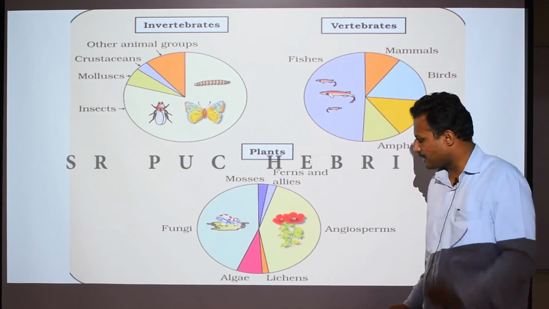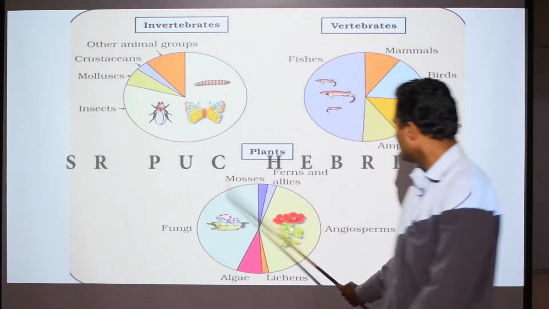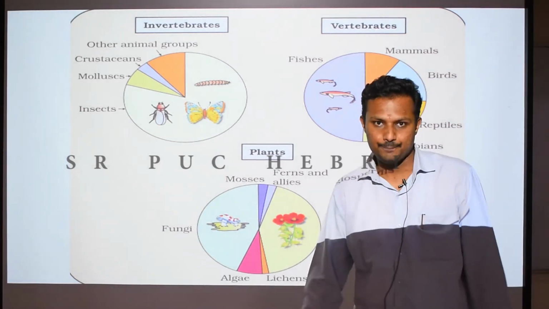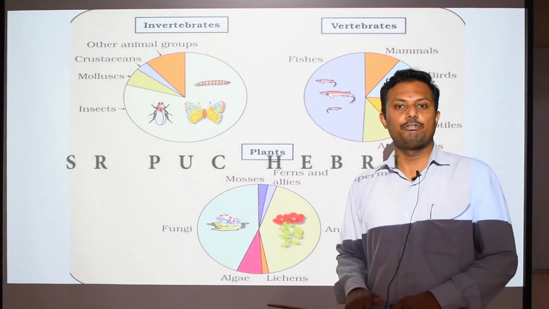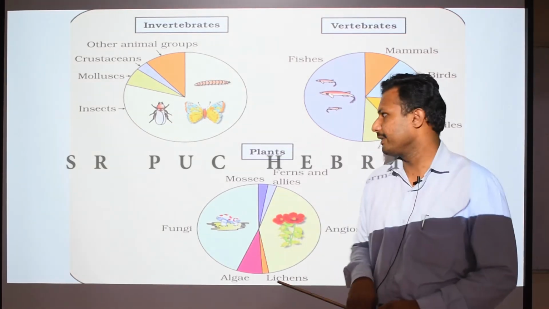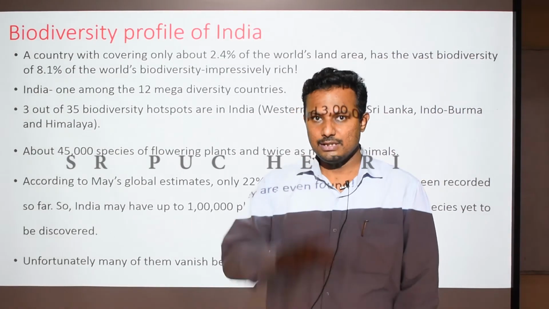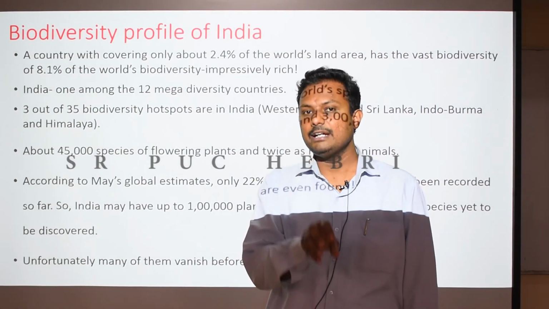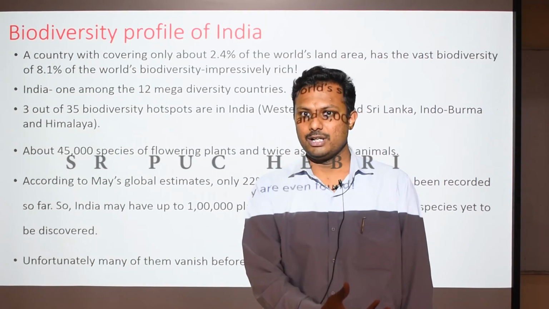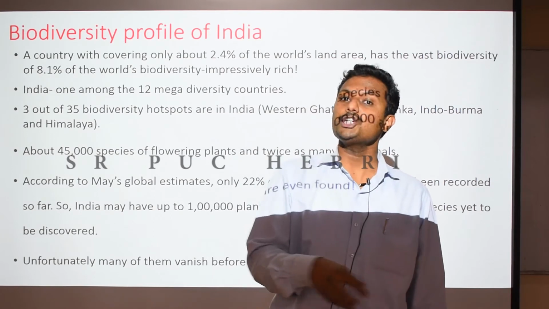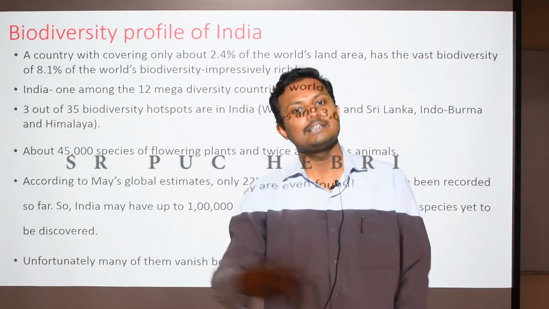That means the species composition of these organisms is very less when compared to the angiosperms and fungi, right? So this is about the biodiversity profile of the entire world. See, India, where does it actually fall? If you want to study the biodiversity profile of any country, you must know the geographical location of the country, because that geographical location will have a larger influence on the total biota present in that country.